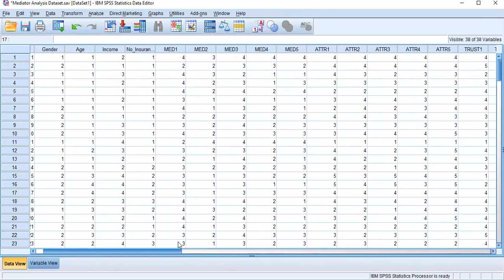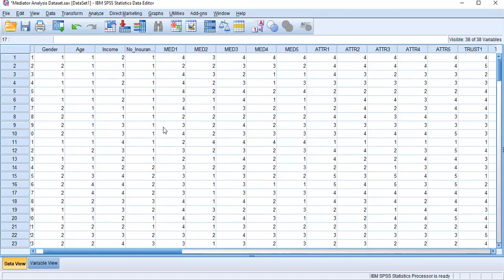In that case, you cannot run multiple regression analysis. I'm repeating again: multiple regression analysis can be run only where you are taking scale type or ratio type questions. But if your variables are measured in categorical terms like gender, age, income level, and education level, you cannot run multiple regression analysis.